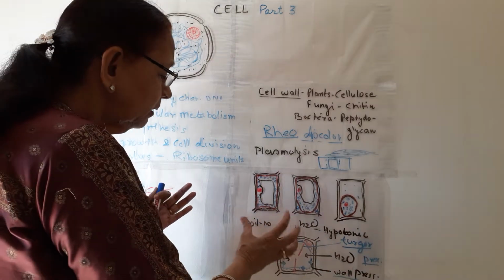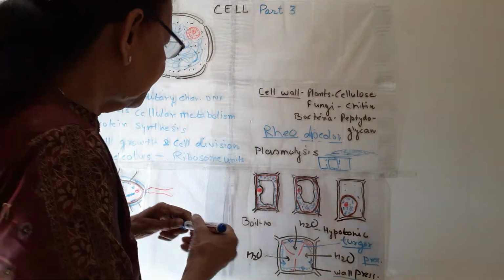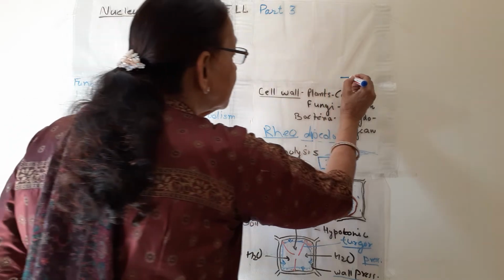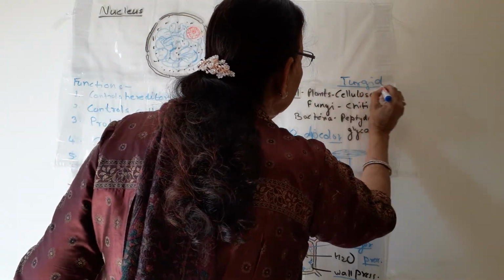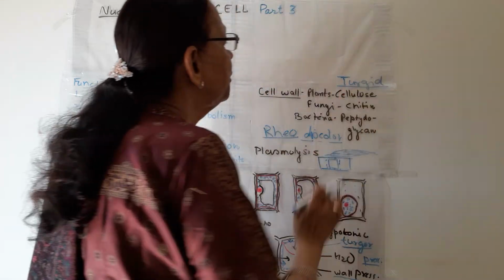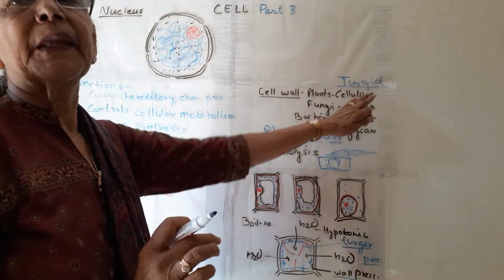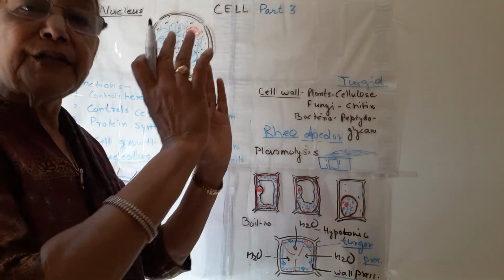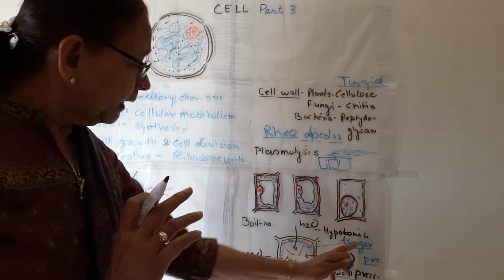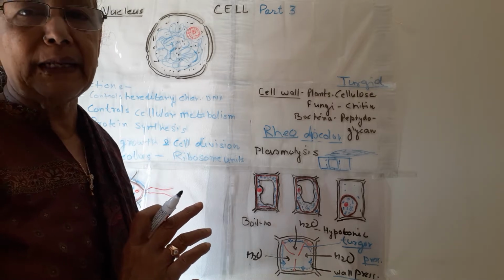They remain in turgid state. Due to this turgidity, the plants stand erect, and the rigidity is due to this turgor pressure in the plant cell.